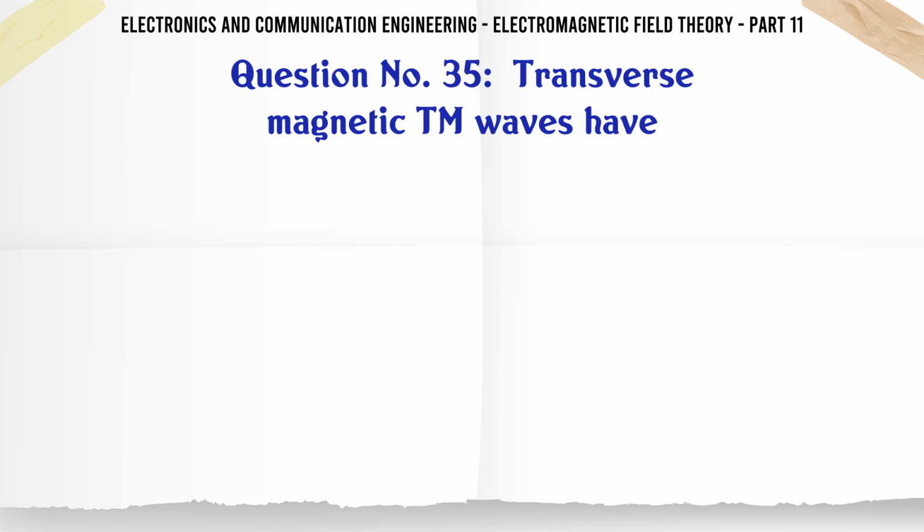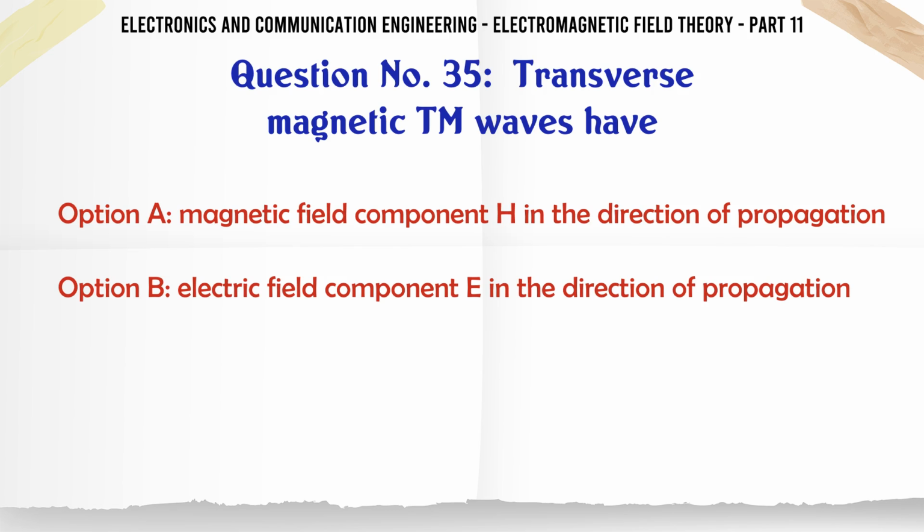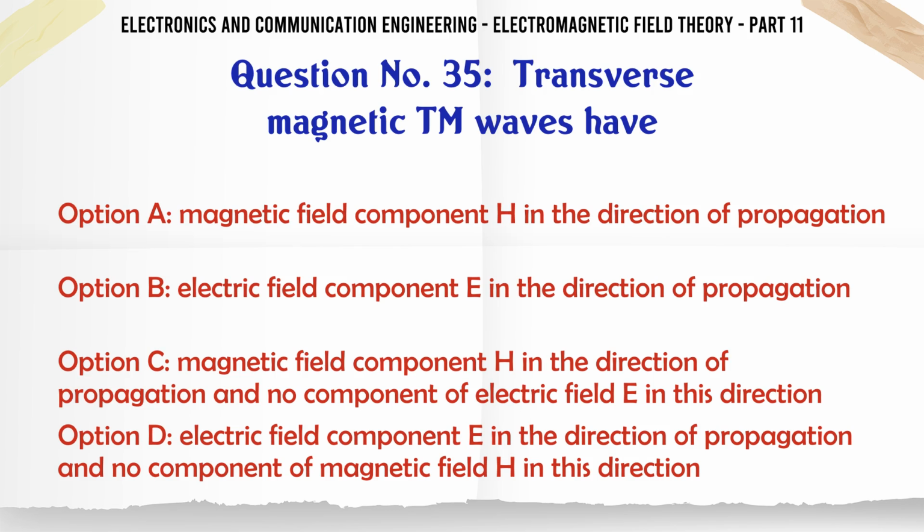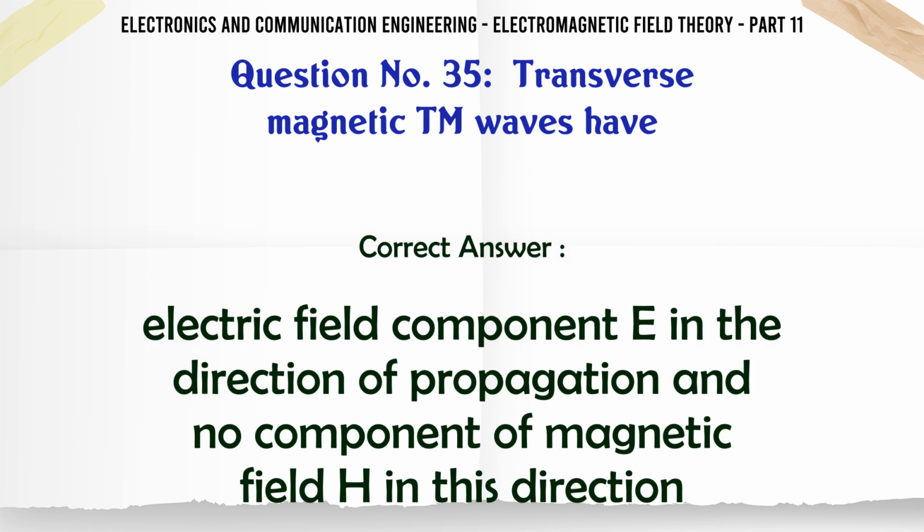Transverse magnetic (TM) waves have A. Magnetic field component H in the direction of propagation. B. Electric field component E in the direction of propagation. C. Magnetic field component H in the direction of propagation and no component of electric field E in this direction. D. Electric field component E in the direction of propagation and no component of magnetic field H in this direction. The correct answer is, electric field component E in the direction of propagation and no component of magnetic field H in this direction.